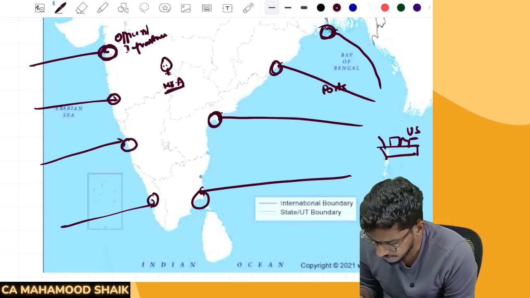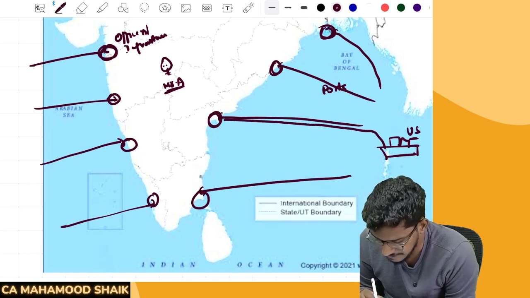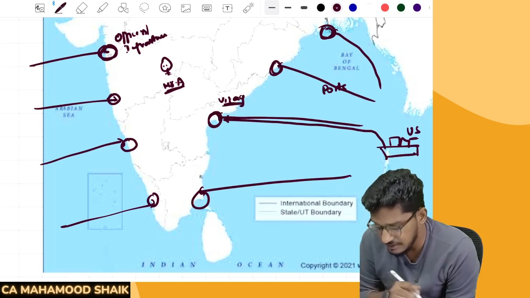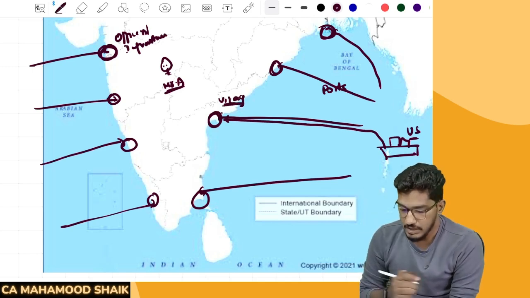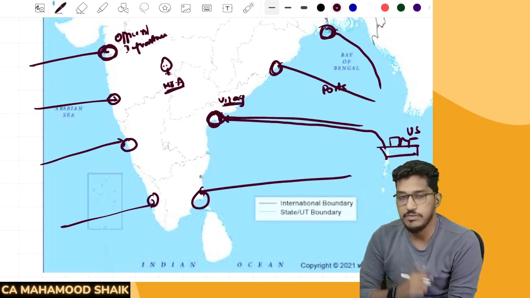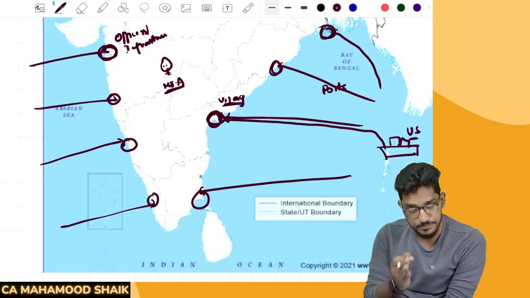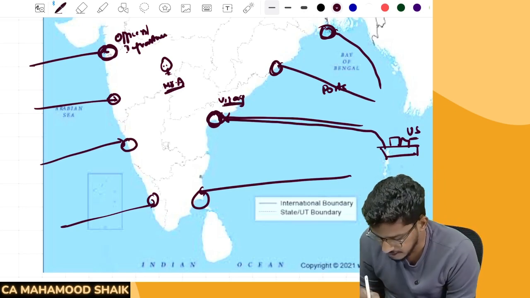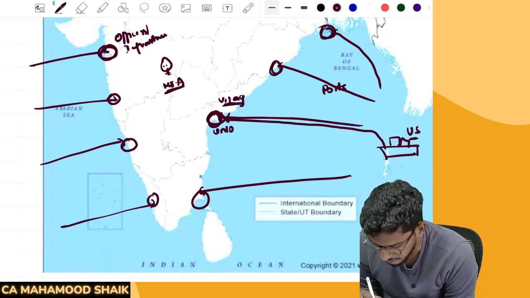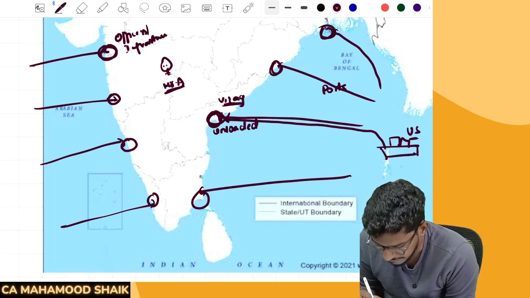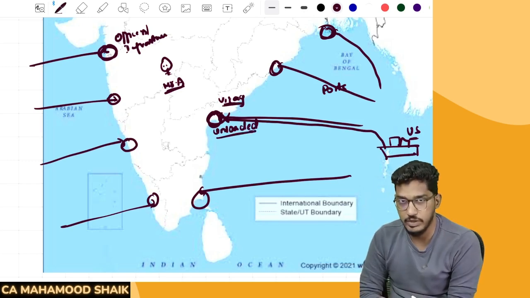Now what will happen is this vessel has come to this airport here. Say for example, this is a Vizag airport. At the Vizag airport, this vessel has come. Now here customs authorities will be there, custom officers will be there. What these custom officers will do is they will receive that ship, it will come to the custom station, then all that goods will be unloaded at the port, at the customs port. All the goods will be unloaded.